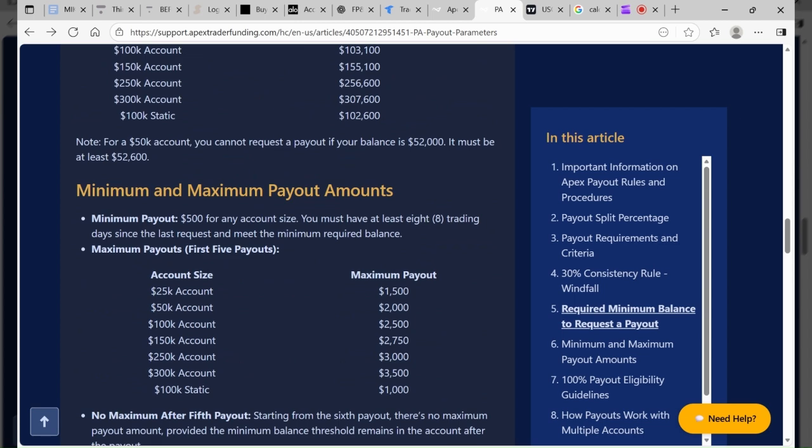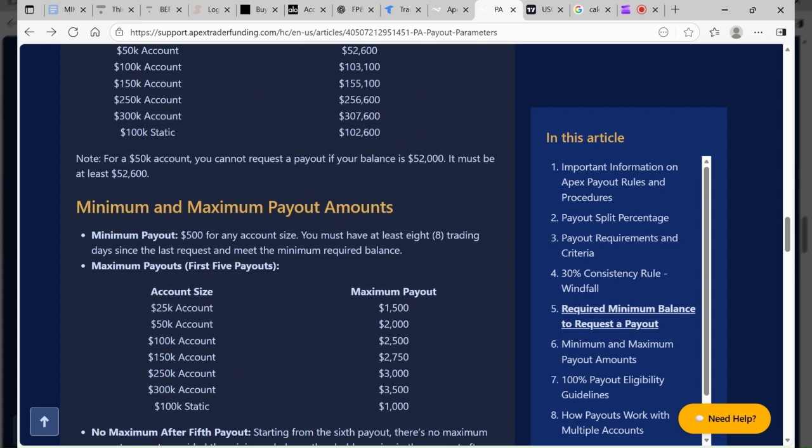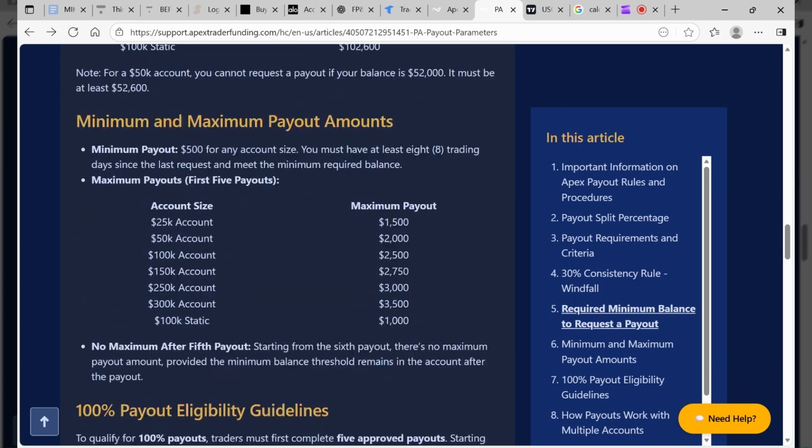And also, there is a maximum payout you can receive within your first 5 payouts. Now, with this one, I'm not sure if it's your first 5 or your first 3. I believe they updated it to your first 3, but I will say, once after your third payout, you can ask them and request, like, hey, is this still my maximum payout, or can I take more? And again, guys, this is every 8 days.